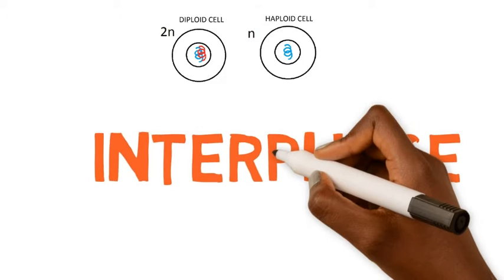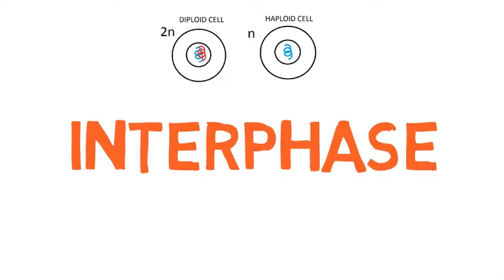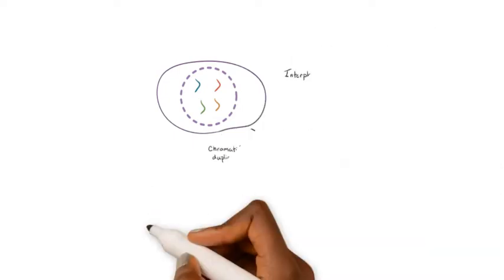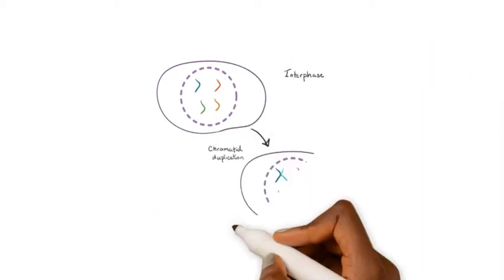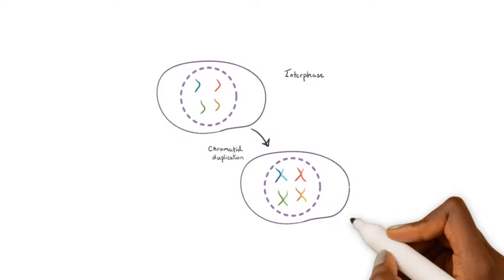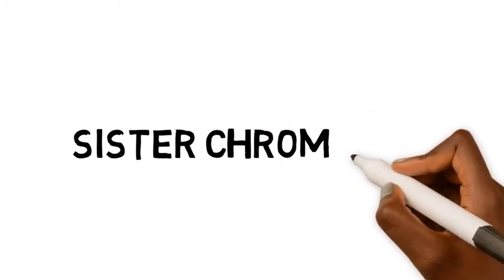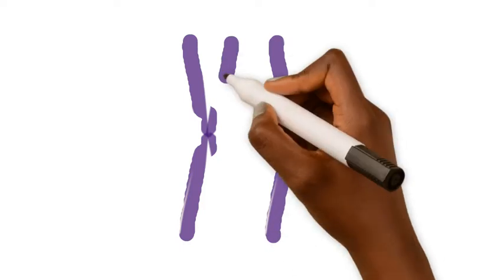Both mitosis and meiosis start with interphase. In interphase, the cell goes through the growth and synthesis phase. Chromosomes are replicated, thus beginning meiosis. A chromosome is a structure in the nucleus of a cell that contains DNA. Each chromosome is made up of a pair of identical sister chromatids held together at the centromere.